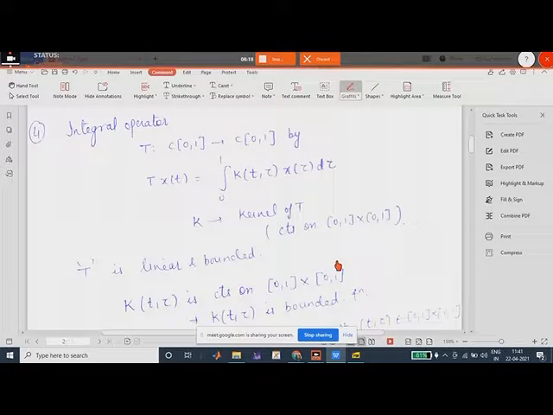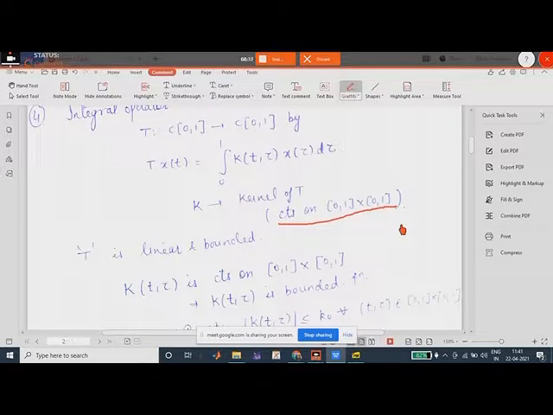Next is, what about the integral operator? So for the integral operator, we define T from C[0,1] to C[0,1] by Tx(t) equal to this kernel integration, right? We had defined this integral operator where k is the kernel of T and is continuous on [0,1] cross [0,1]. Then T is linear and bounded. Why? We have assumed that T is linear. We haven't proved this, but we have stated that this is linear. We'll prove that this is bounded.